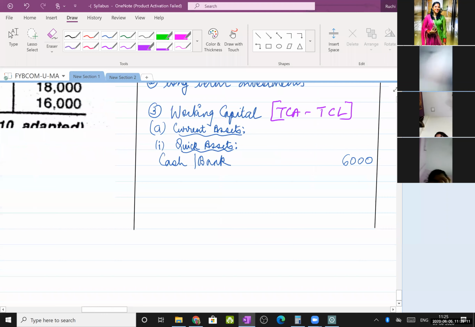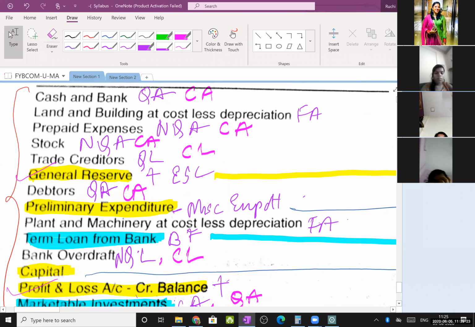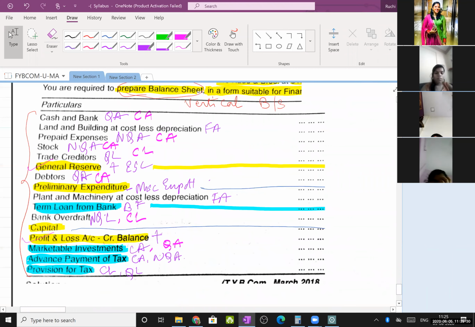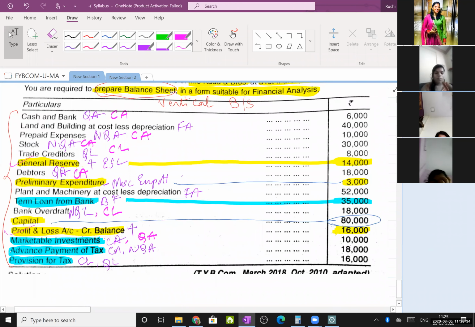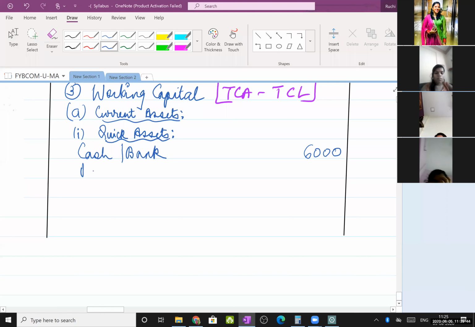Next, then you have prepaid, but that's a non-quick asset. You just don't write it. Stock also, don't write it, because that is non-quick. Data we can take, because that is a quick asset. So next would be 18,000. This figure. Okay, so next come to debtors, 18,000.